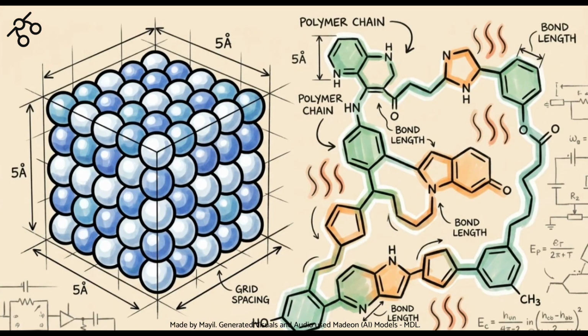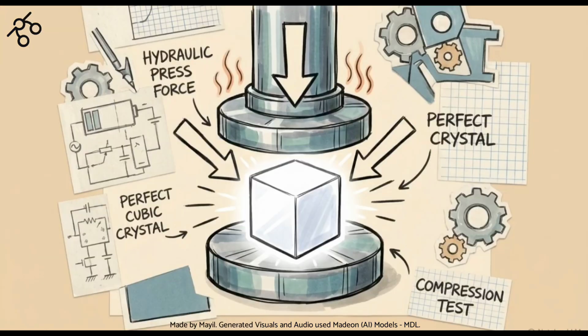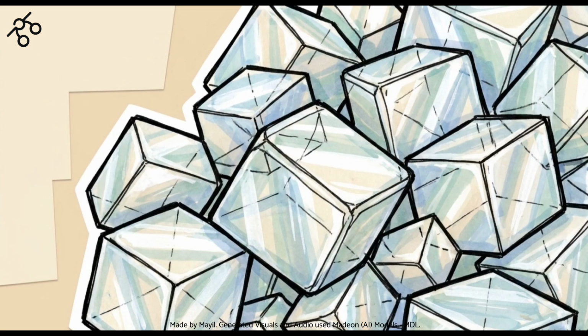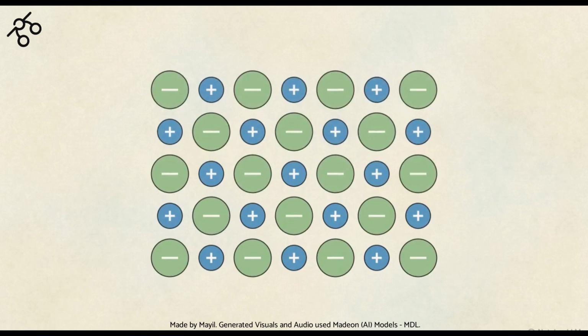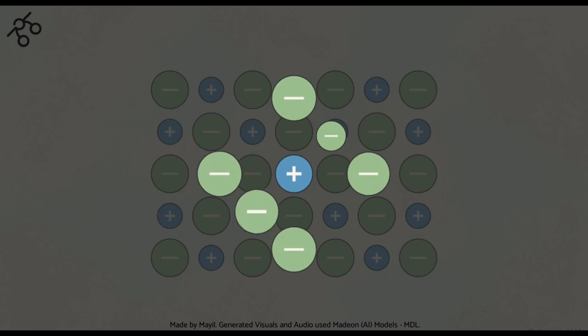To see exactly how this blueprint dictates physical reality, we can run these materials through a series of chemical stress tests, starting with blunt physical pressure. Because ionic compounds like sodium chloride are built from alternating positive and negative charges, they arrange themselves into a massive, highly organized grid known as a face-centered cubic lattice. In this specific architecture, known as a 6-to-6 coordination, every single positive sodium ion is perfectly surrounded by 6 negative